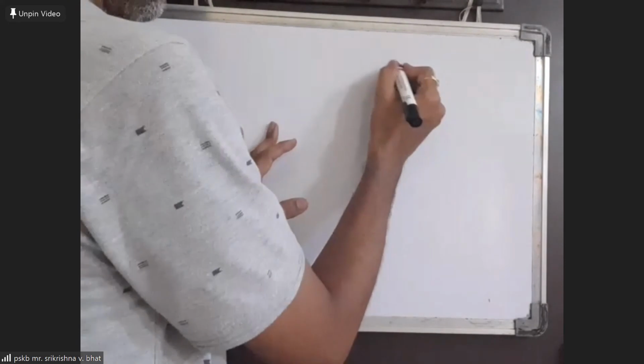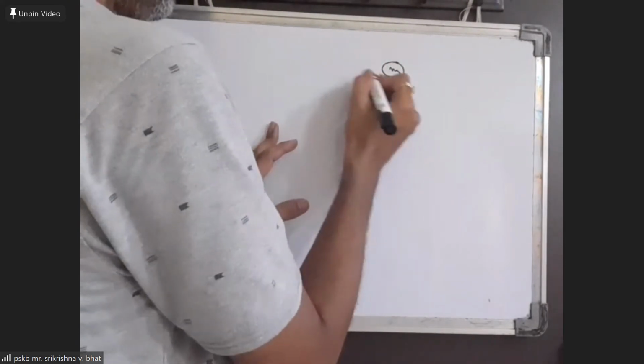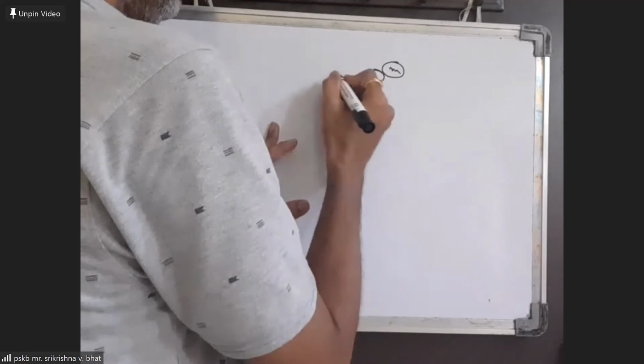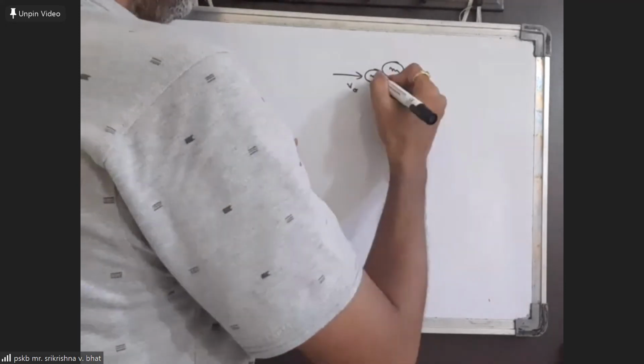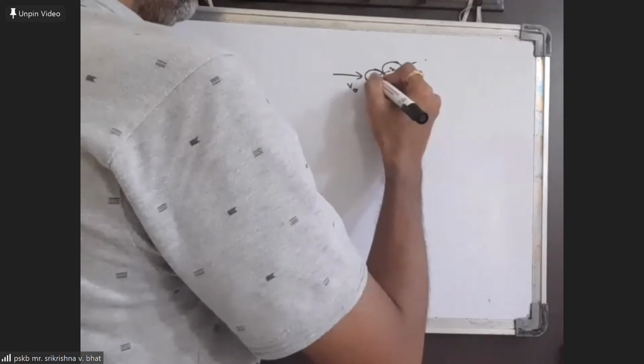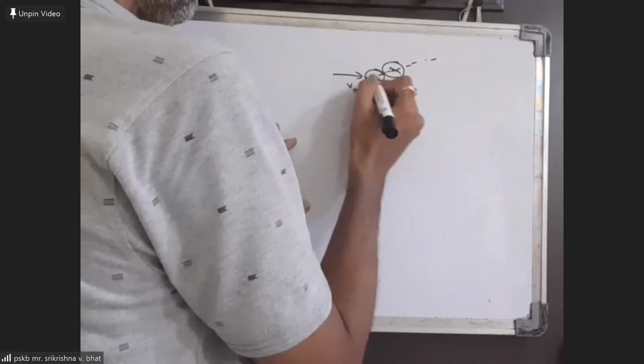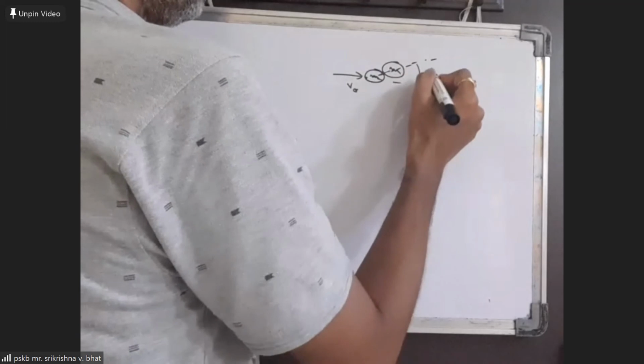Okay. Let us just take a general case of elastic collision. If the collision is taking place at an oblique angle between two identical masses, and if the collision is elastic. So if I am having one body of mass m and another body of mass m moving like this with V naught velocity, and the collision is taking place in such a way that the line joining centers of both these masses makes an angle of theta with the initial direction.